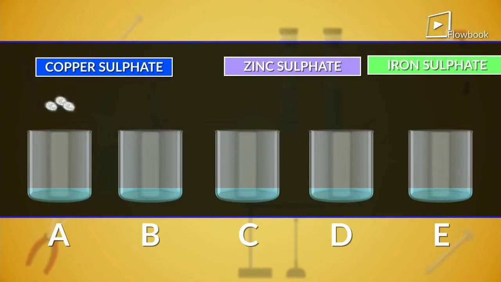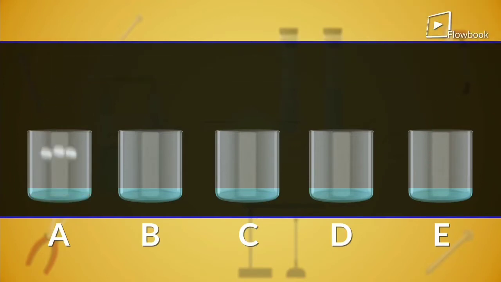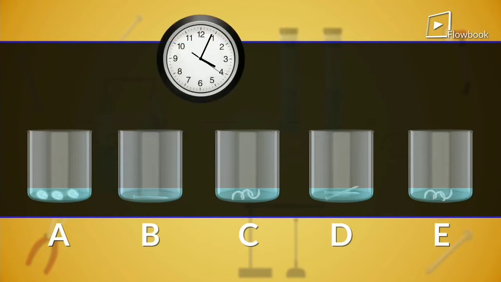Now, put zinc granules in beaker A, iron nail in beaker B, copper turnings in beaker C, iron nails in beaker D, and copper turnings in beaker E. Then, let's leave the beakers undisturbed for some time. After a while, you'll see the changes in the color of the solution in some of the beakers.